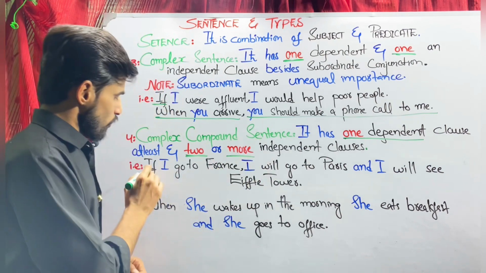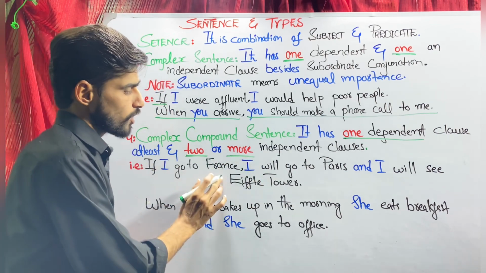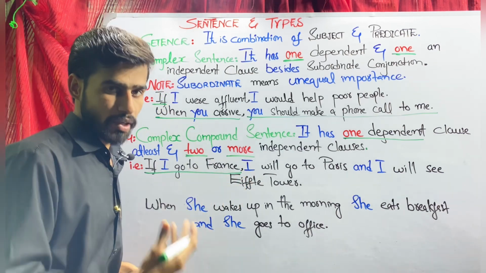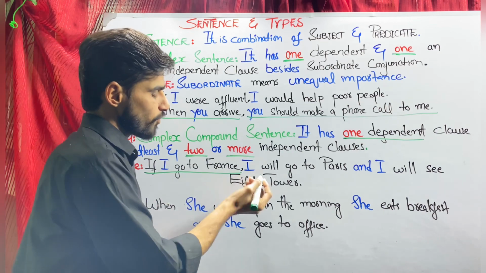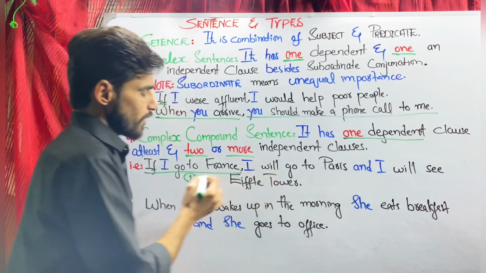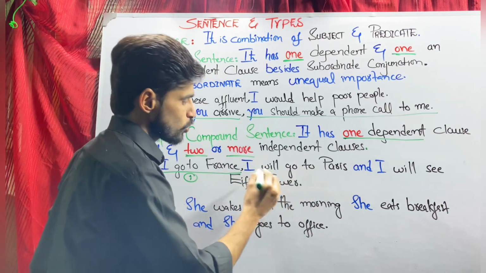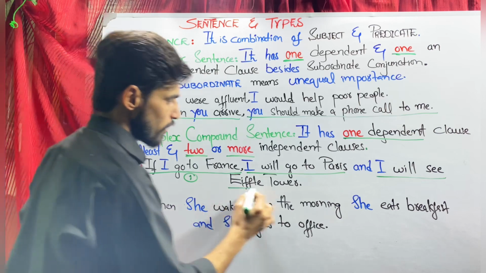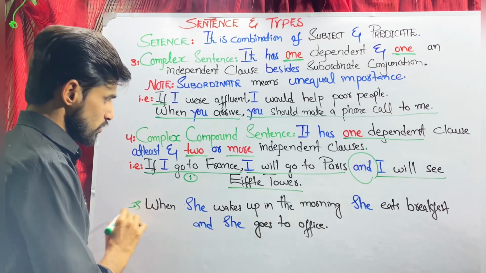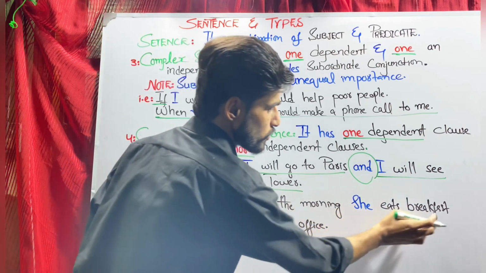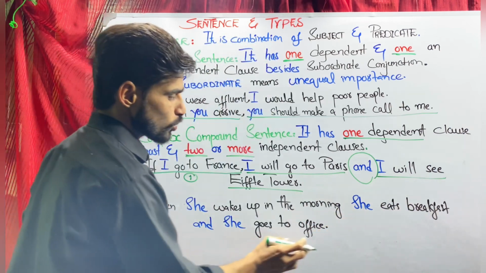Alright, for instance, if I go to France, this one is the dependent clause, the if clause, the first clause. I will go to Paris and I will see the Eiffel Tower. Another: when she wakes up in the morning, she eats breakfast and she goes to the office.